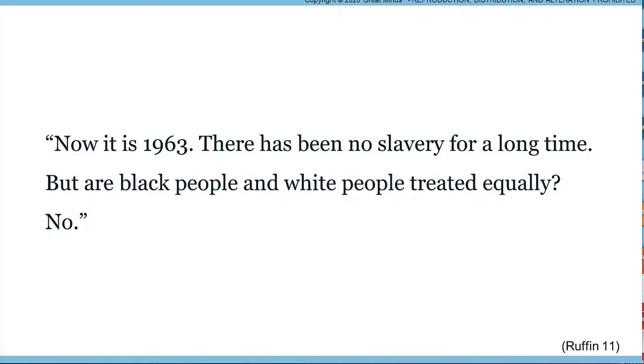Well, we have the word equally. What does it mean to be treated equally? What does that mean to you? This adverb, equally, describes how people are treated.